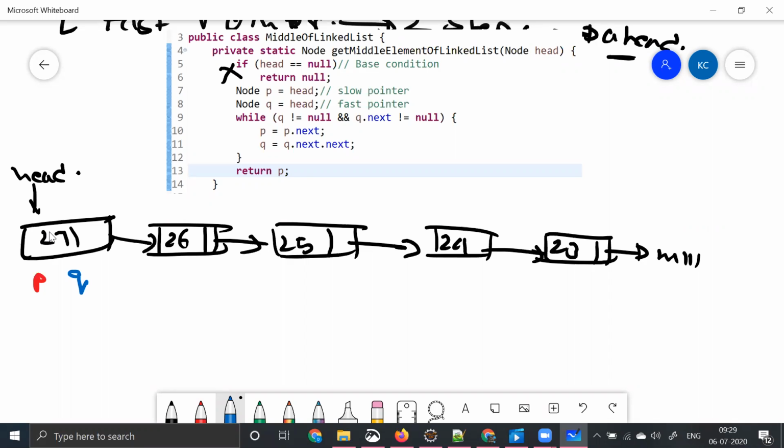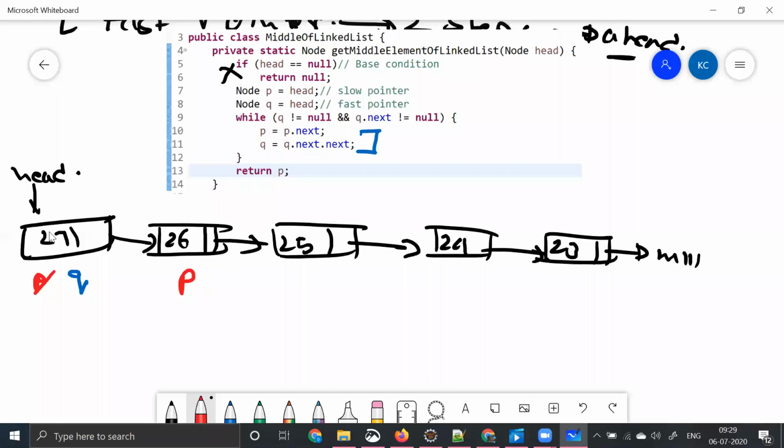So what we are trying to do, we are checking while Q is not equal to null, and Q dot next is not equal to null. So I'm checking that. What is Q? Q is 27, and Q dot next is what? It is 26. So both are not null. So that's why it is coming to this part. So what are we trying to do as part of this part? P is equal to P dot next. So we are moving P by 1 point. So this is P now.